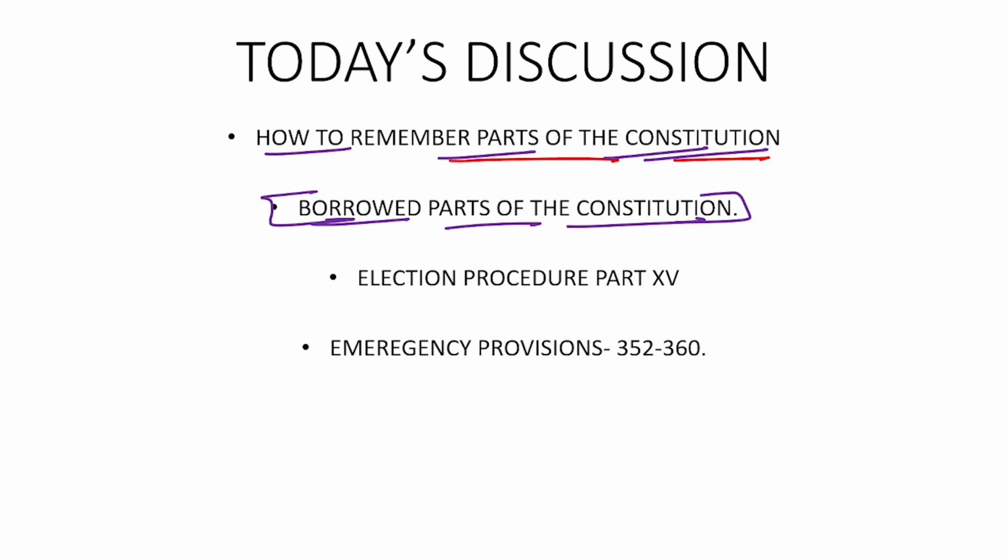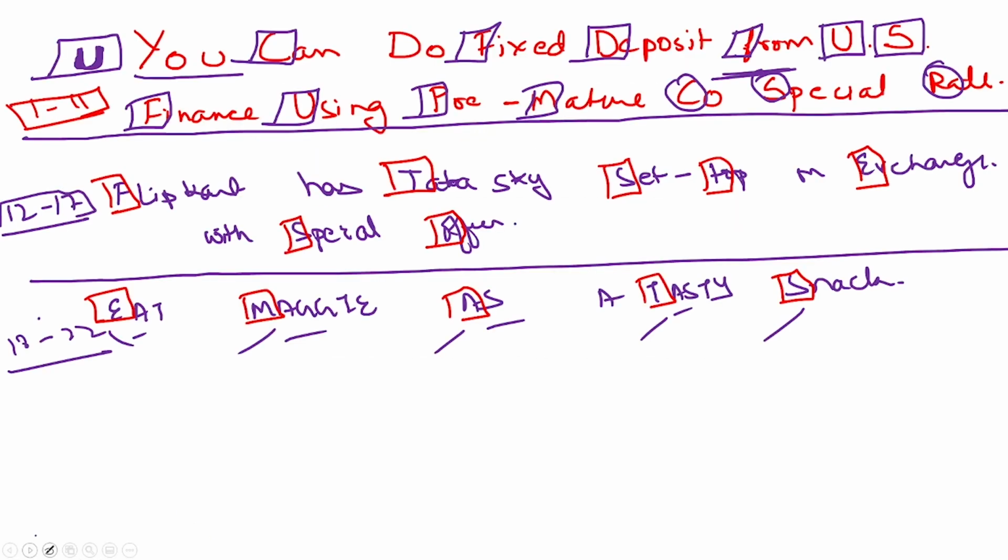We will try to understand what the different parts are that we have incorporated from the different provisions. So let's start our video by understanding the following provisions.